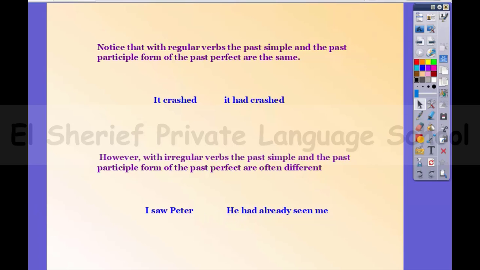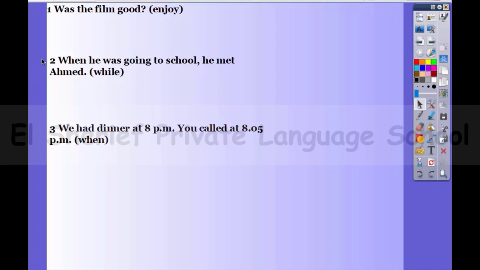Okay. So let's now move to this exercise here. So number 1, was the film good? Use enjoy. So this verb enjoy is different from this verb was, verb to be. So in order to make a yes or no question, we are going to use did. So it's going to be something like this. Did you enjoy the film?